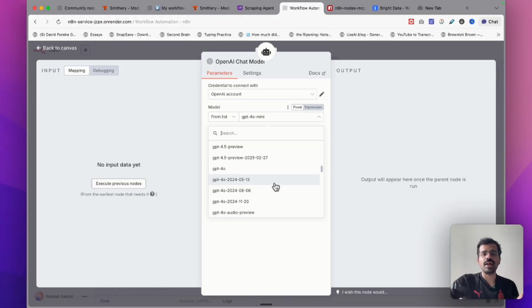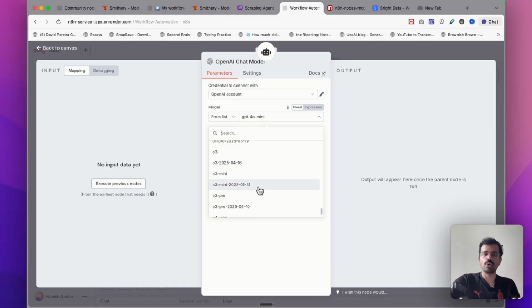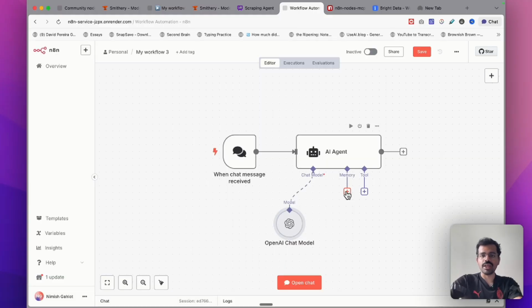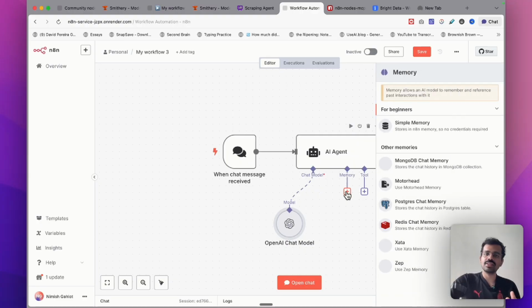If you would want a deeper analysis on a smaller set of data, you can use any reasoning model like O3 or O3 Pro. Next thing that you have to use with this is memory. Memory is basically the number of messages that your database would remember in the entire conversation. Right now, I would be using simple memory over here because I don't want it to remember the entire conversation. But if you would want something like ChatGPT that remembers the entire conversation history, consider using something like Postgres chat memory. I won't be covering it in this video, but if you are interested, do let me know in the comments and I will create another video around it.